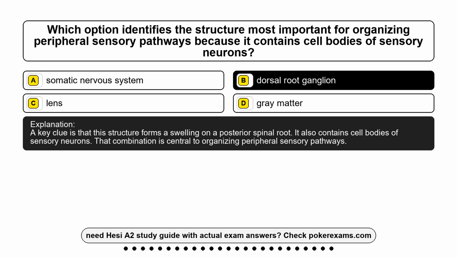A key clue is that this structure forms a swelling on a posterior spinal root. It also contains cell bodies of sensory neurons. That combination is central to organizing peripheral sensory pathways.